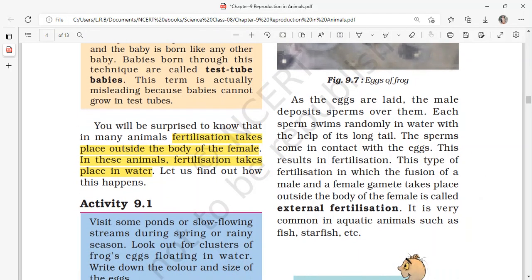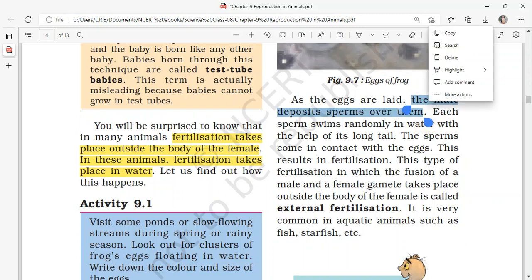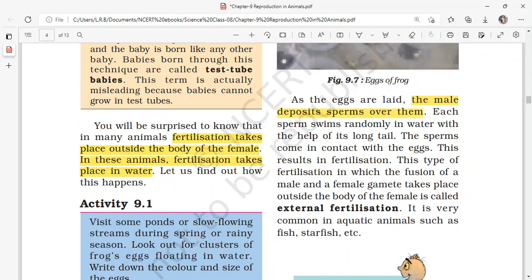Now, as the eggs are laid, the male deposits sperms over them. So the female lays the eggs, and upon them, the male deposits its sperms. Each sperm swims randomly in water with the help of its long tail. The sperms come in contact with the eggs. This results in fertilization. This type of fertilization, in which the fusion of a male and a female gamete takes place outside the body of the female, is called external fertilization.